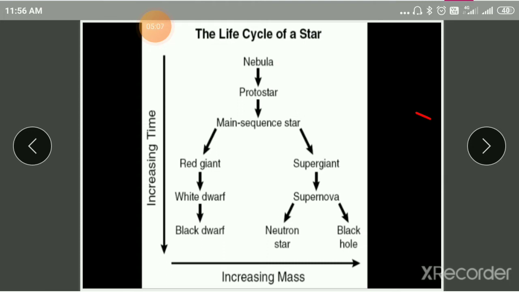During this thermonuclear reaction, an enormous amount of heat energy and light energy is released. This radiation balances the gravitational pull. This balanced state is known as hydrostatic equilibrium. So here the star is born, and this stage of a star we call the main sequence star.